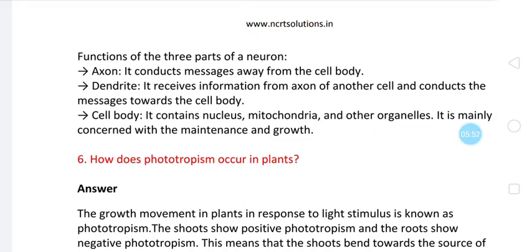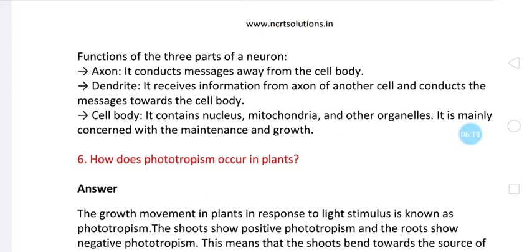So dendrites, all this we have seen in detail in 9th standard only. Dendrites receive the information, the axon passes the information, and transfers it to the cell body. It contains nucleus, mitochondria and other organelles. It is mainly concerned with maintenance and growth. So the cell body is maintaining the structure of the neuron, and growth also.